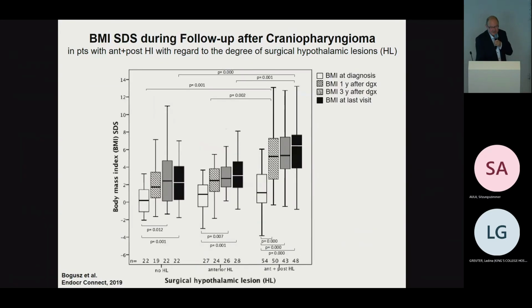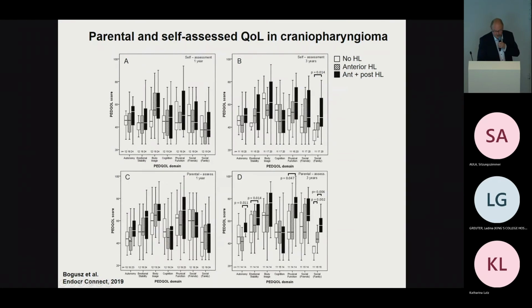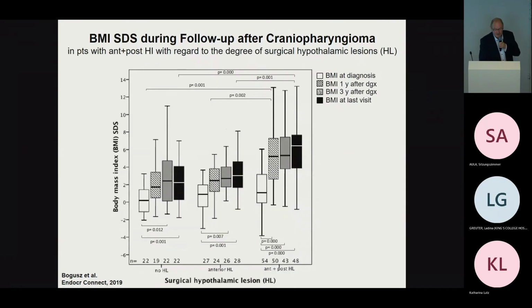We looked at the major parameter indicating hypothalamic syndrome, and that's BMI-SDS, as you know already. We looked at it at diagnosis, at 1-year and 3-year follow-up, and at the last visit. Once again, we have patients without hypothalamic lesions, patients with anterior hypothalamic lesions, and patients with anterior and posterior hypothalamic lesions.